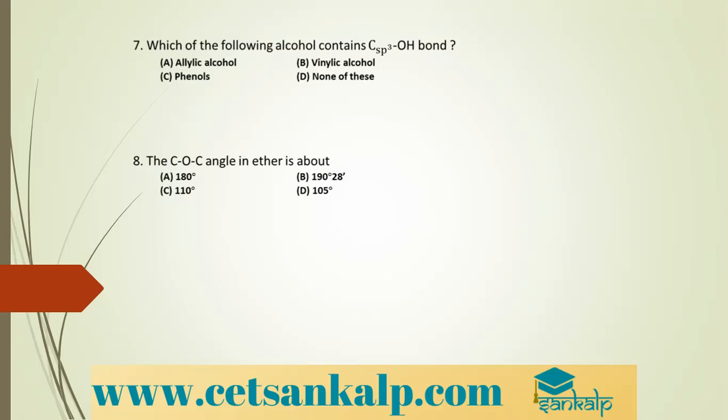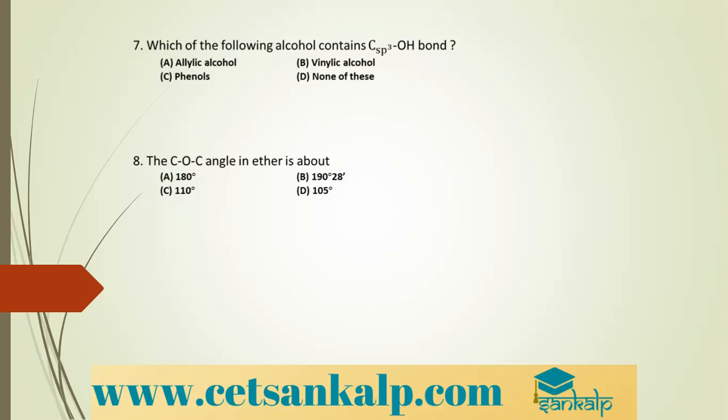Ethyl alcohol is industrially prepared from ethylene by which of the reactions? Yes. So ethylene is nothing but CH2 double bond CH2. From ethylene you want to prepare ethyl alcohol. It is through treating it with sulfuric acid. So what happens? It forms CH3CH2HSO4. Yes.